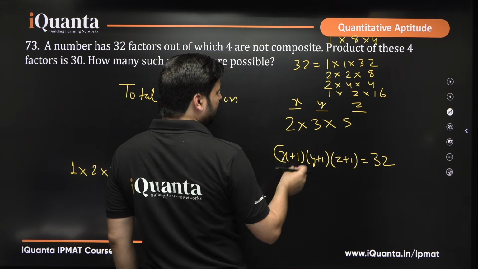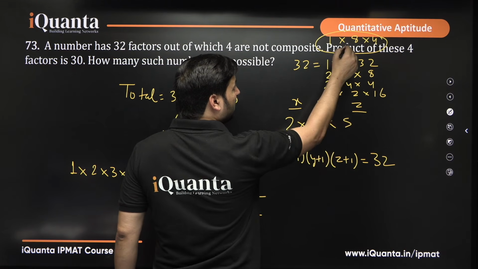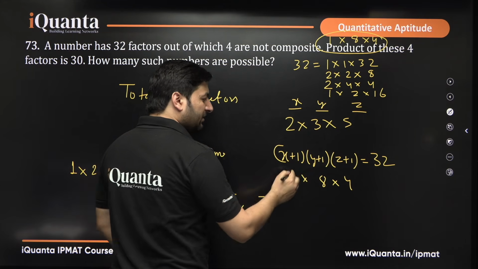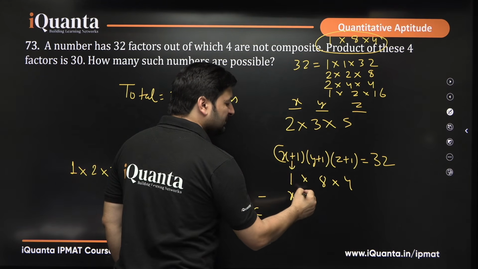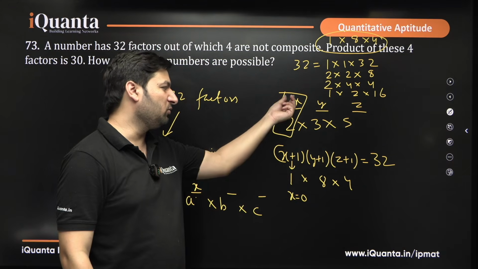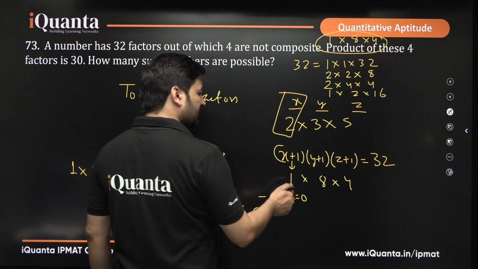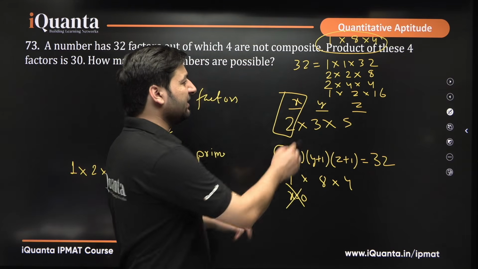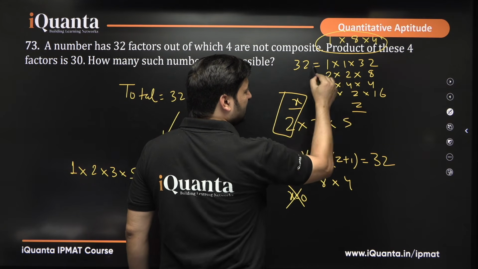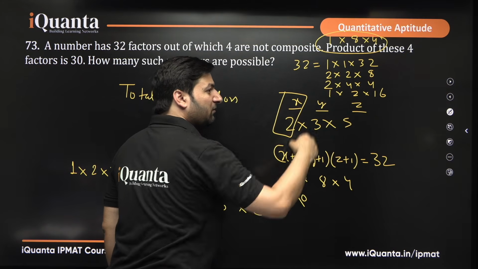If 1 into 8 into 4 is the product, then only we will get 32 as a product, right? So what does that mean? That means this x plus 1 would have been 1, so x would have been 0. Can x be 0? If x is 0, we will not have the part 2 to the power x, and it has to be there, because there are 3 primes, they need to have product 30. That means this case is impossible. All those cases where we are getting 1 are impossible, because these are x plus 1, y plus 1, z plus 1, and some of x, y, z would be 0. If any of x, y, z becomes 0, one prime will disappear.